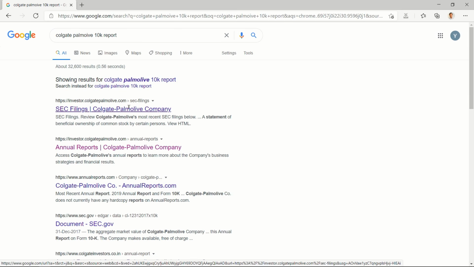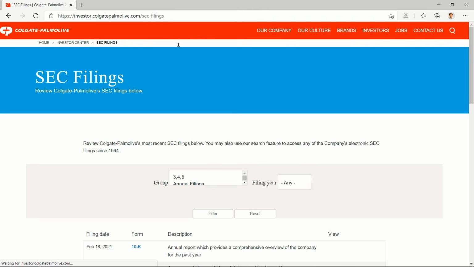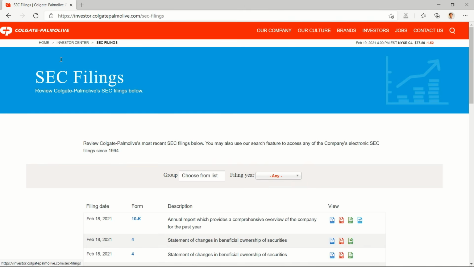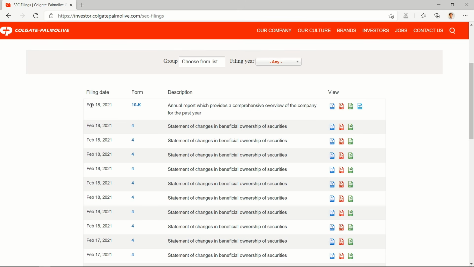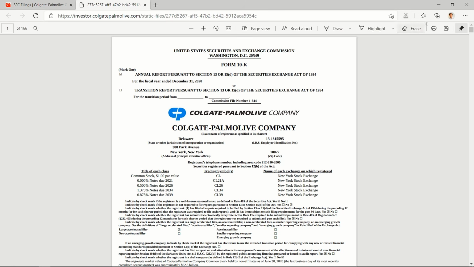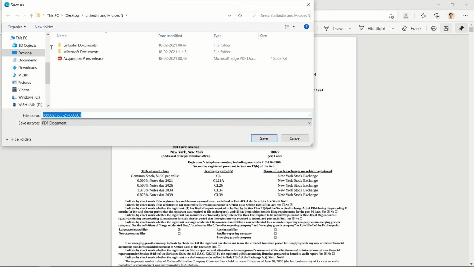So this is the site, the SEC filings one. I think when I prepared this model, I prepared it on 18th of February itself, so this report was not available at that time. Okay, if it is available, we'll download that. So just click on PDF and click on save. Let's download this